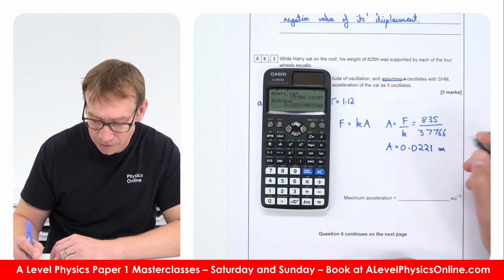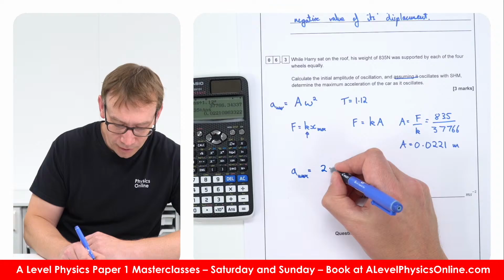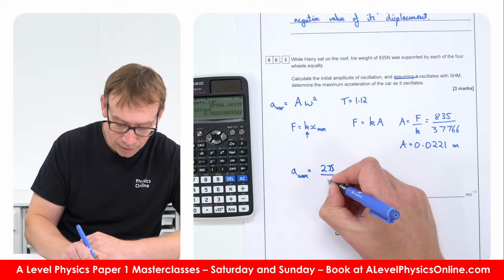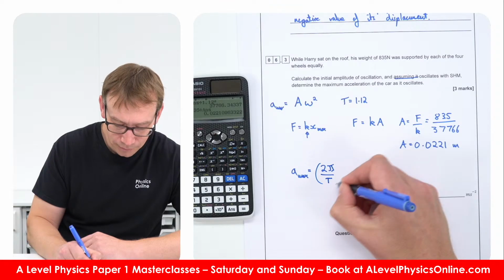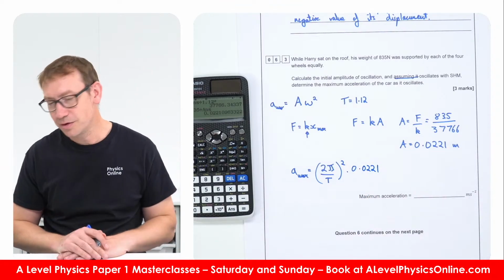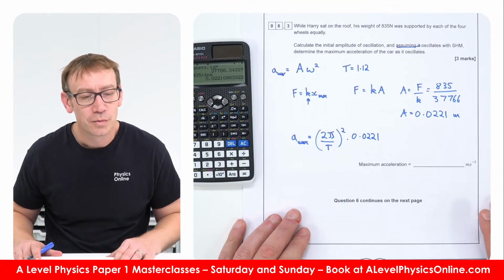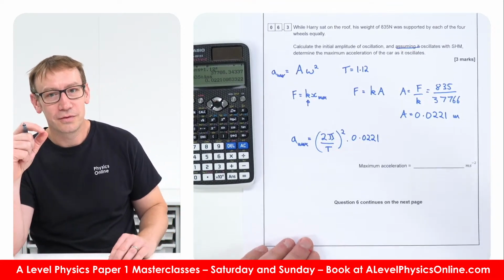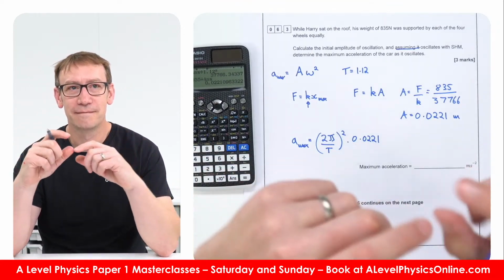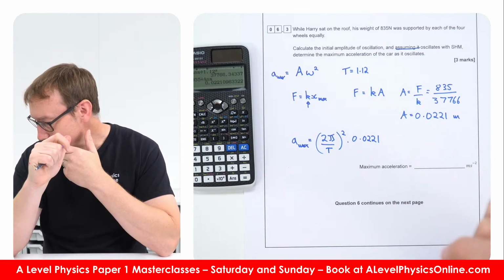Is that right? Yeah. So the amplitude is going to be 0.0221 metres, and therefore 2 pi over T, squared, times 0.0221. Am I doing this right so far? I think I am. We don't use the car's weight because, oh no, actually, is that right?